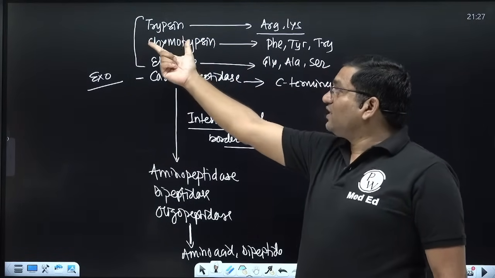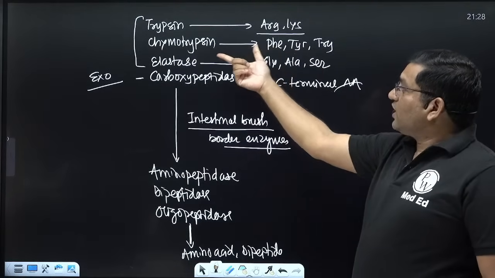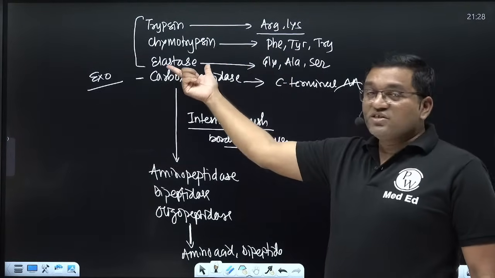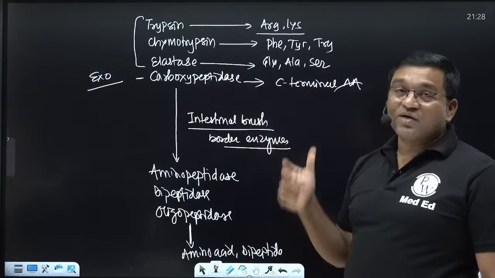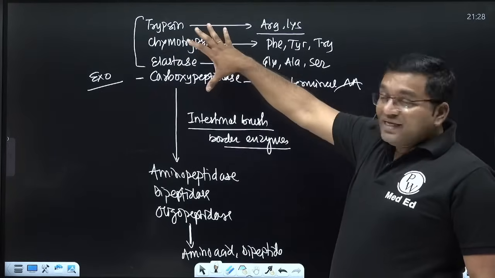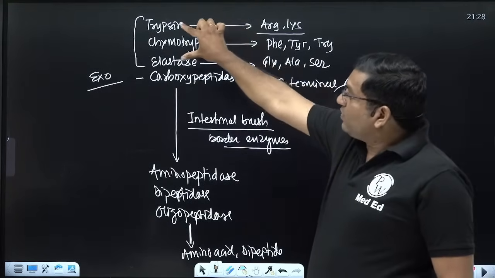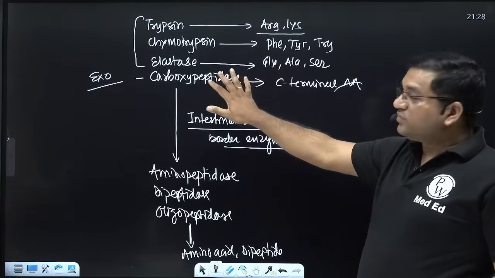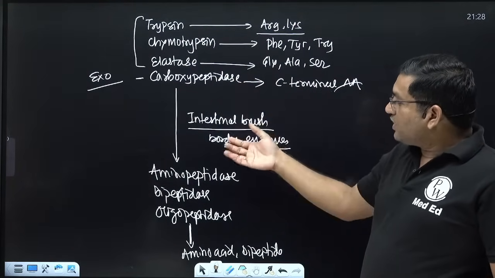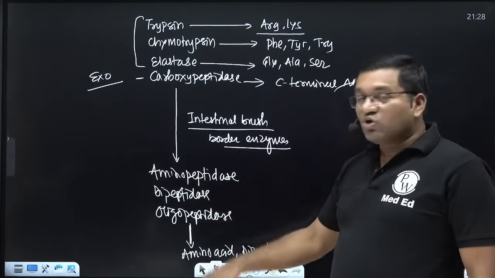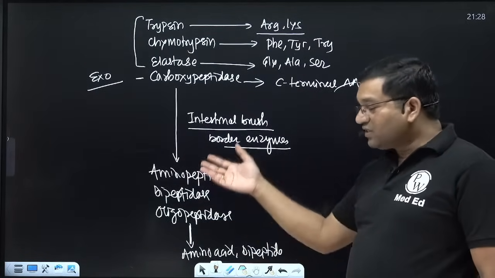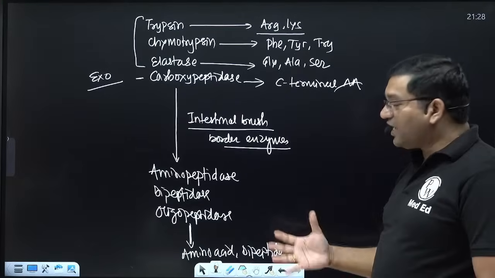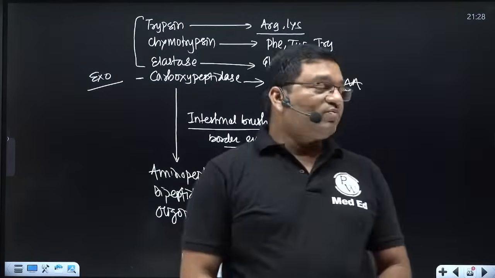Then trypsin catalyzes the conversion of chymotrypsinogen to chymotrypsin, proelastase to elastase, and procarboxypeptidase to carboxypeptidase. The activated endopeptidases cleave internal peptide bonds, while carboxypeptidase is an exopeptidase. Then the intestinal brush border enzymes, aminopeptidase, dipeptidase and oligopeptidase, convert the peptides into amino acids or dipeptides.